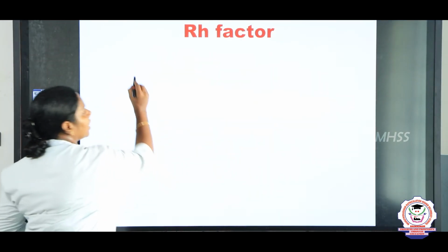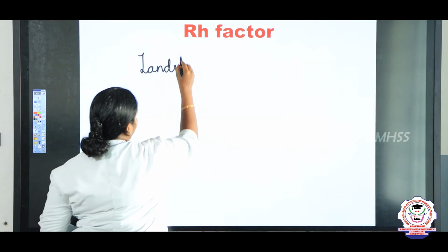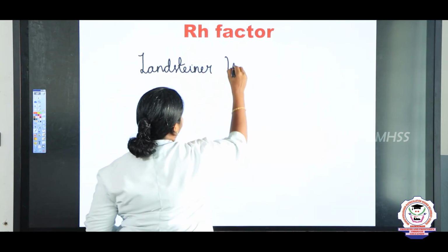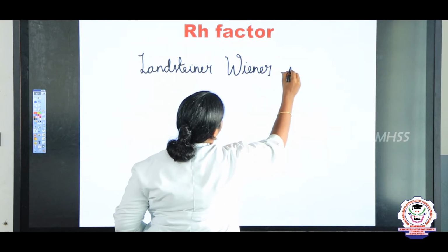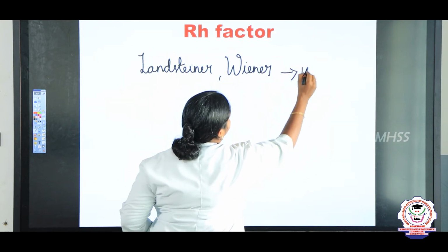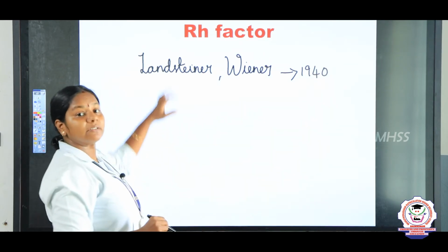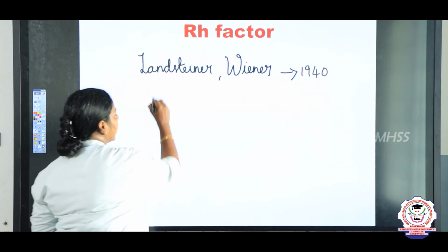The RH factor was discovered by Landsteiner and Weiner in the year 1940. Actually, the word RH is derived from a monkey's name. What is the monkey's name?